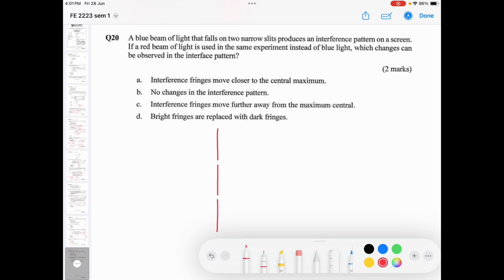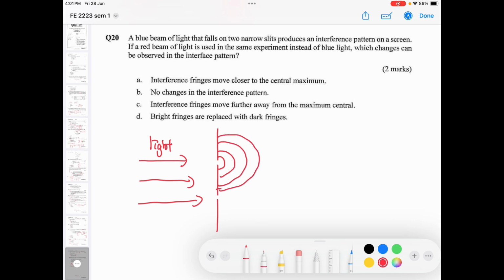The light comes from the source, and when it meets these two slits, it will interfere in this way, and this way.